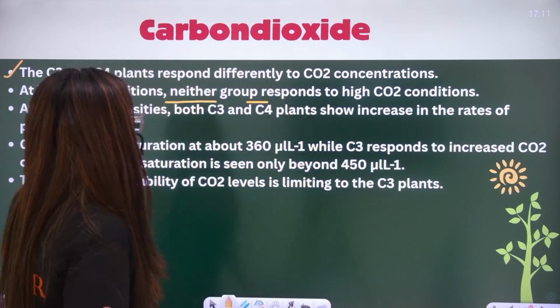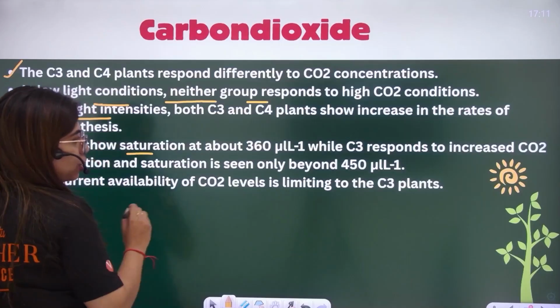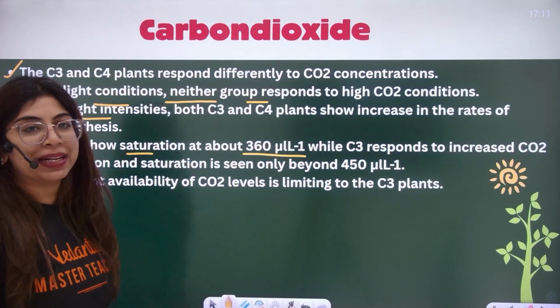Okay. So everyone, C4 plants show saturation at about 360 microliter per liter.